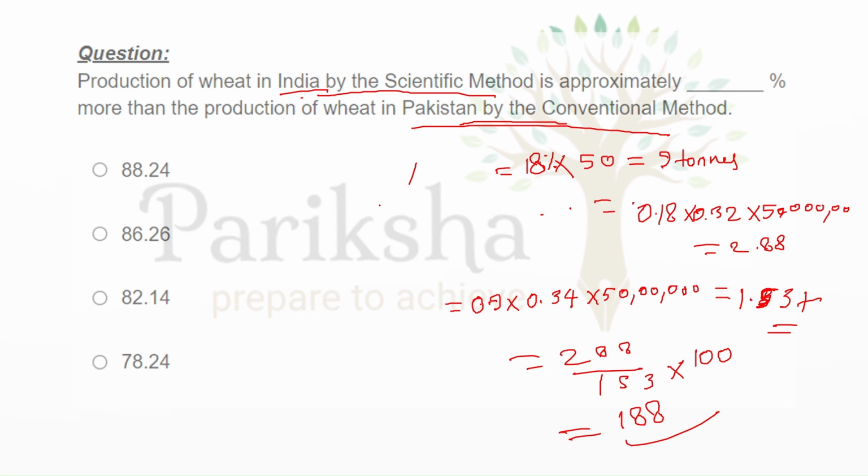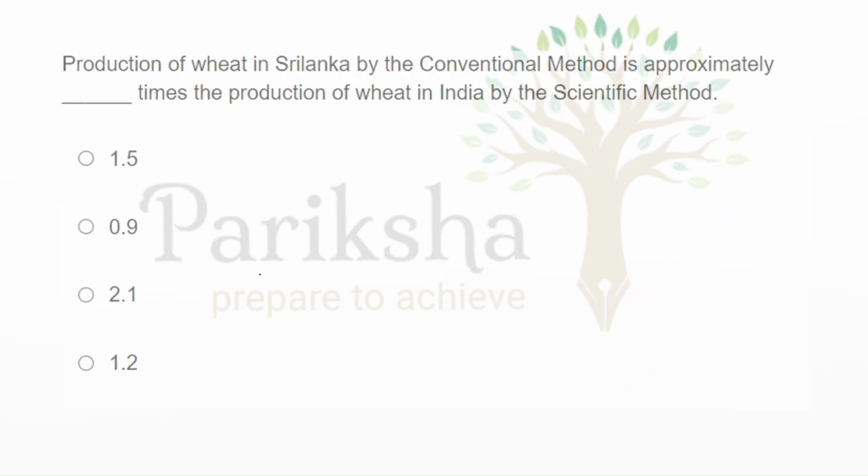So 88.24% will be the answer. So the first option will be the answer. Now come to the next question, which is about the production of wheat in Sri Lanka.